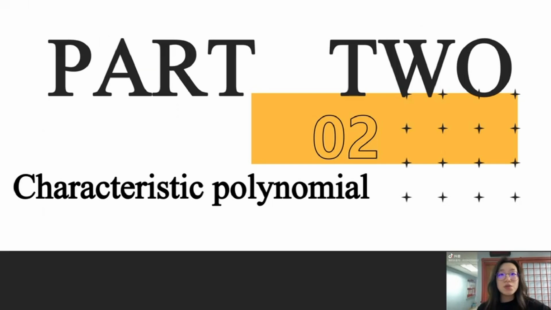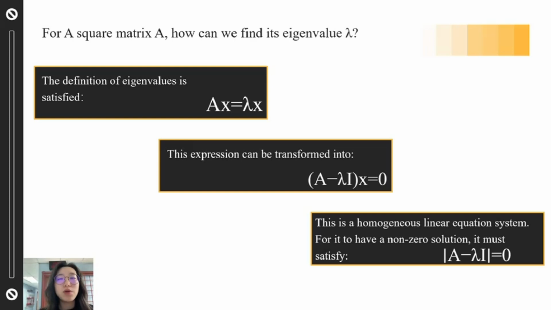The second part introduces how to find the eigenvalues of the matrix through the characteristic polynomial. The problem we need to solve is how to find the eigenvalue lambda of a square matrix A. First of all, the definition of eigenvalue satisfies Ax equals lambda x. This expression can be transformed into the matrix A minus lambda times the identity matrix, multiplied by the vector x, equals the zero vector.